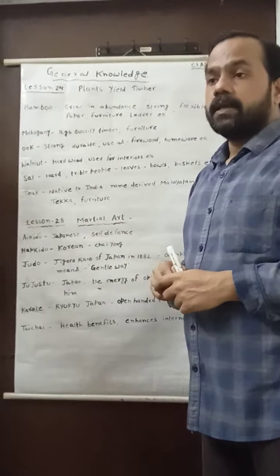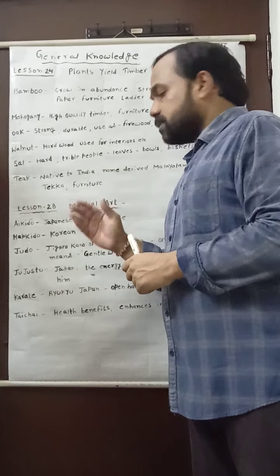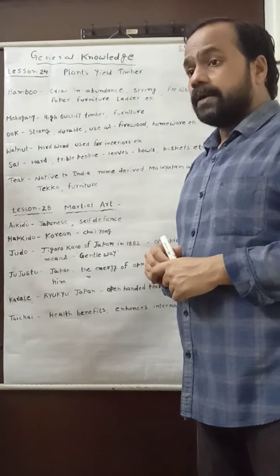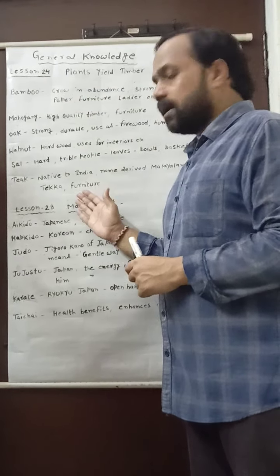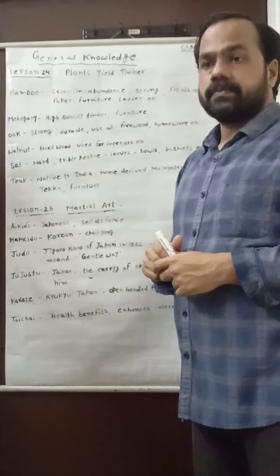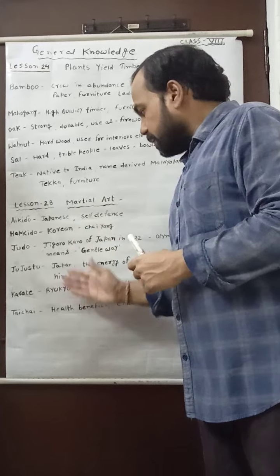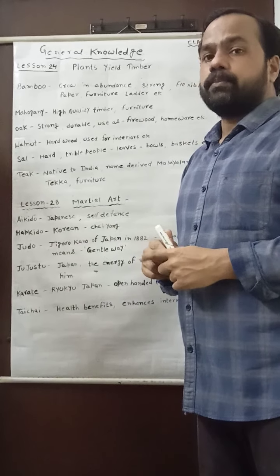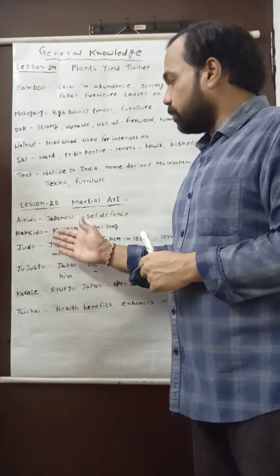Actually, it is a matter of discussion where and from when this martial art started. But at present we find that various martial arts are used in various countries, and in this lesson I will discuss the names and important features of the martial arts which I have written on this whiteboard.